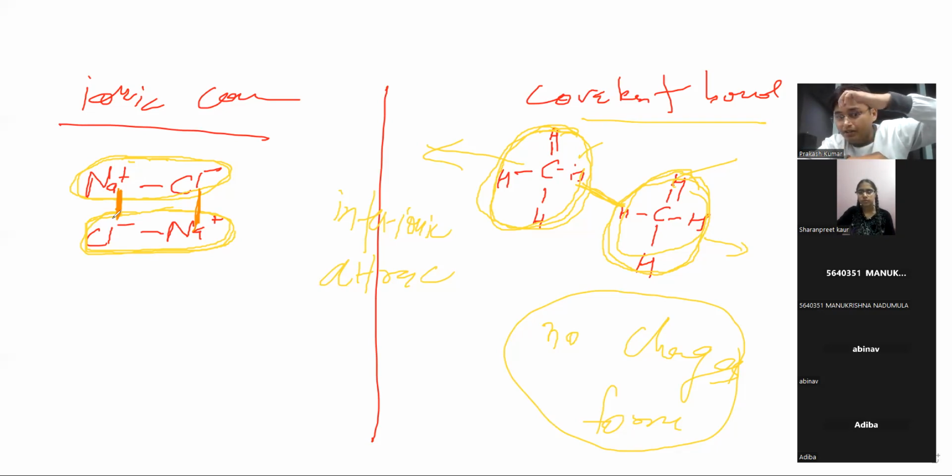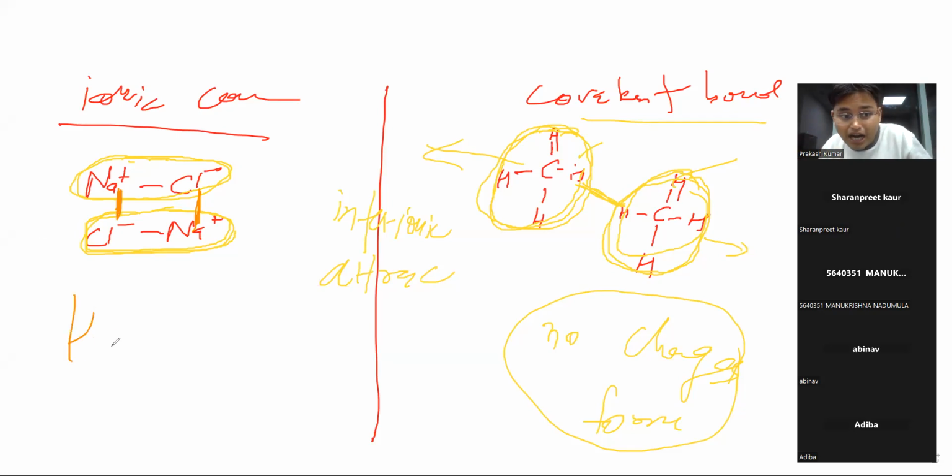Now they want to go away. So what will happen? Attraction is there. If you want to overcome this attraction, you have to supply more energy, right? And if you want to give more energy, it means they will have high melting and boiling point.